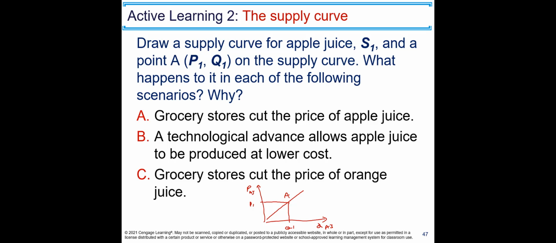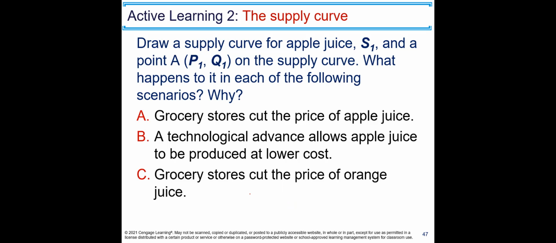First case, grocery stores cut the price of apple juice. You don't need to shift the supply curve because the price is on the axis. You just move along the curve from P1 to, let's say, P2. If the price drops, the quantity supplied is going to go down, which is Q2. Now let's do the second one. A technological advance allows apple juice to be produced at lower cost. Technology is a non-price determinant, so we are going to shift the supply curve to the right because it's an increase. Supply is here, P1 is here, and now supply is going to shift to the right. This is the new supply curve.